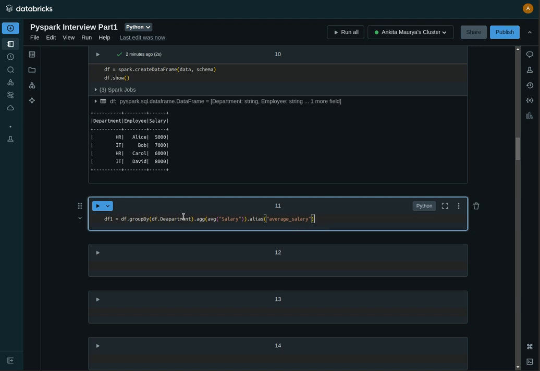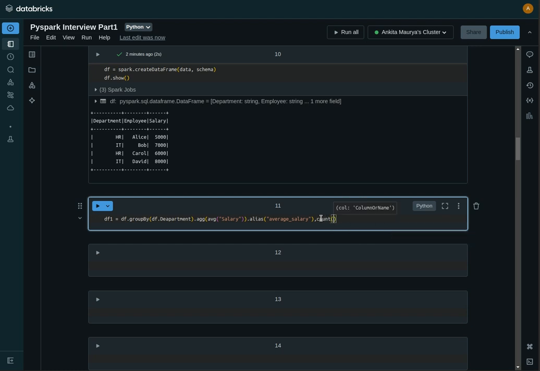So let's check first. First we group the data using groupBy df dot department, and then perform the average salary. Here we have calculated the average salary using the avg function, and we aliased it as average salary, right? Then we can also, on the basis of a comma, perform our count of every employee.